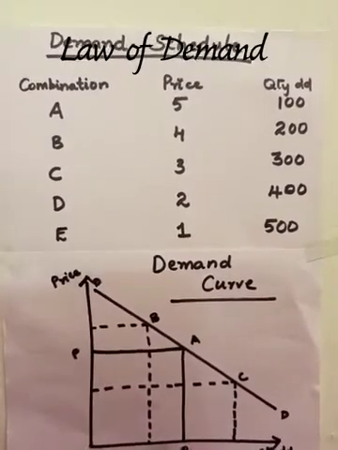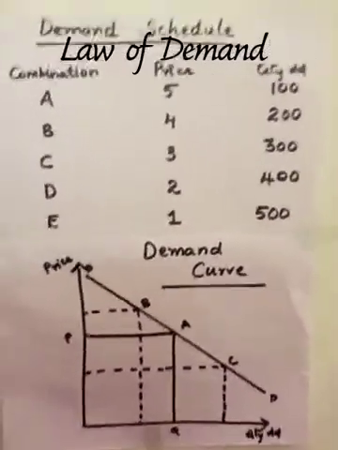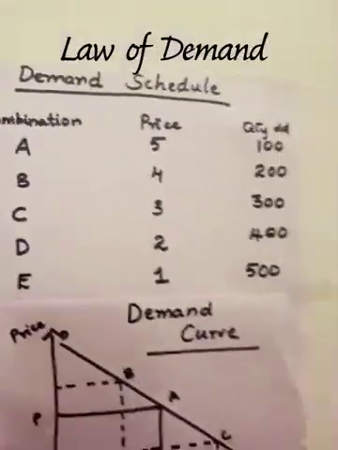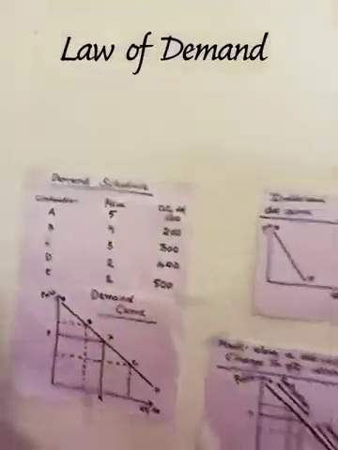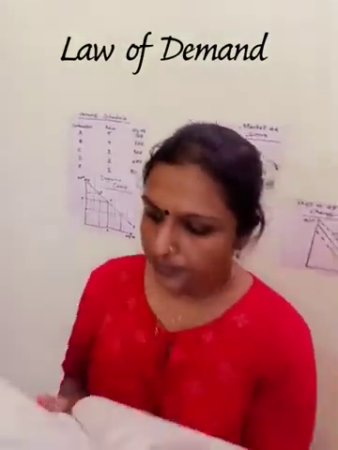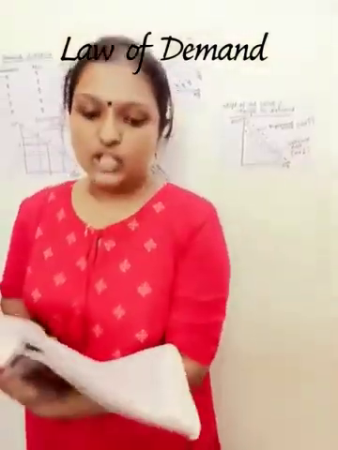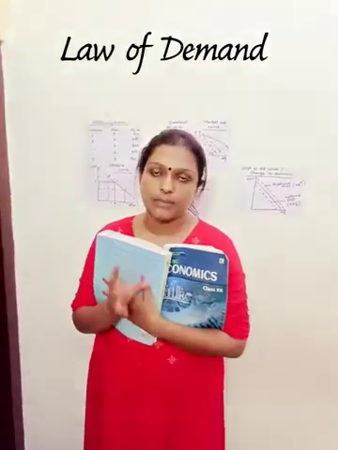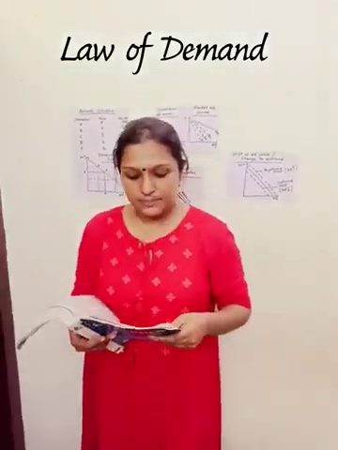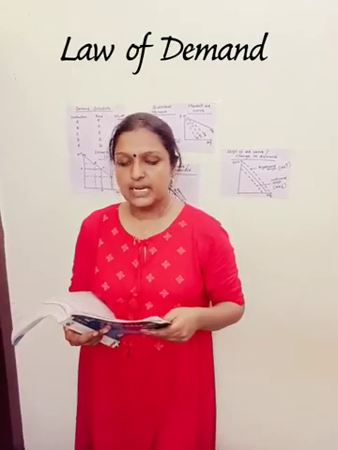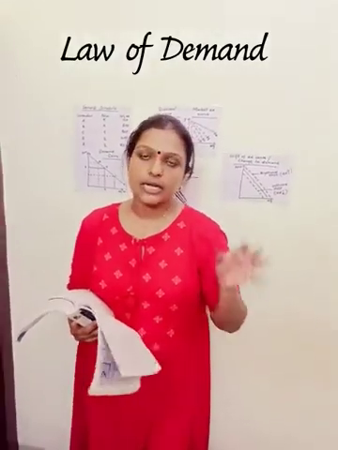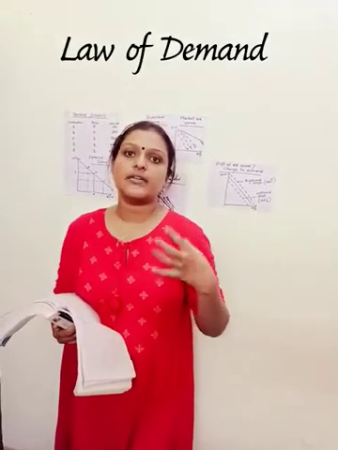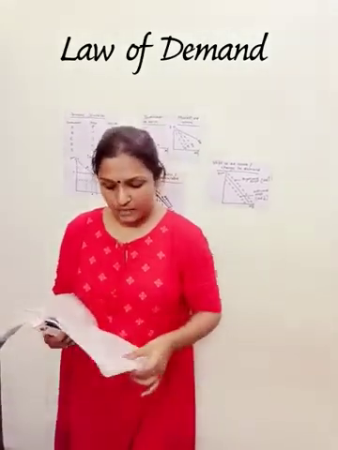Now you have certain assumptions for this law of demand. We'll be moving on with the assumptions now. There should not be a change in income of the consumer, that means income should remain constant. There should not be a change in taste and preference of the customers; our taste and preference remain the same.